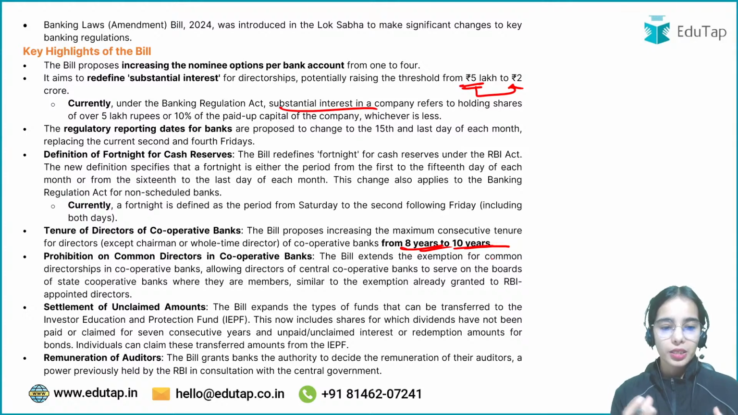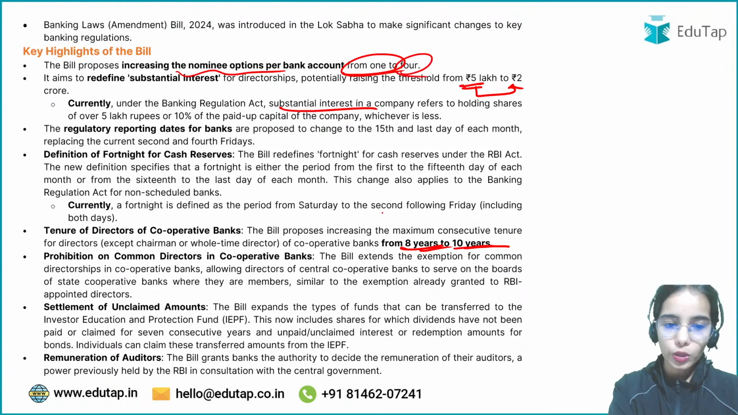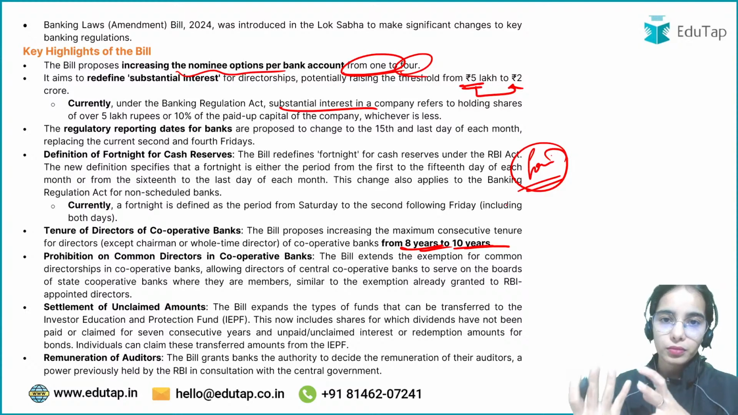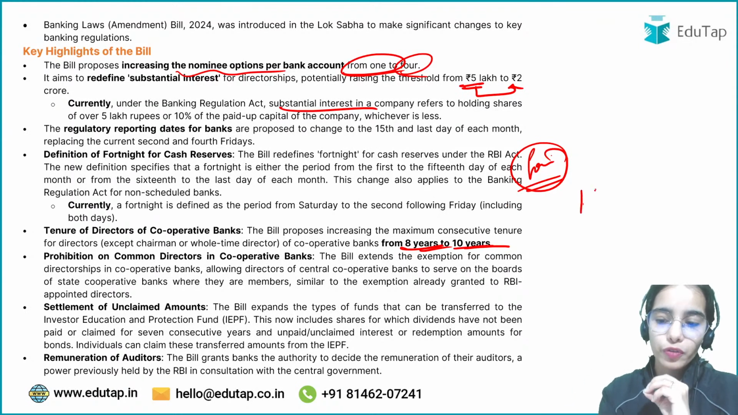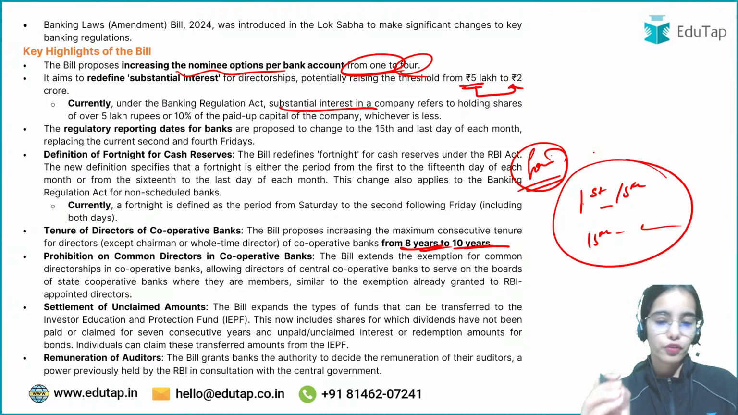As well, there are some other changes that have been proposed: the nominee options increase from 1 to 4. And when we are considering the fortnight, on a fortnightly basis the data has to be submitted. So the fortnight should be from 1st to 15th and from the 15th to the last day of the month. Okay, so that should be the meaning of the fortnight.